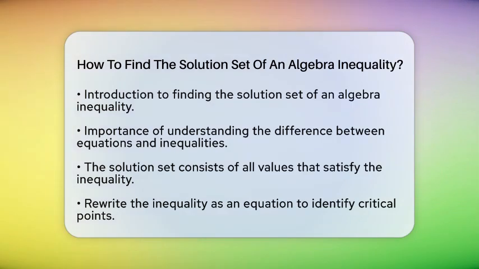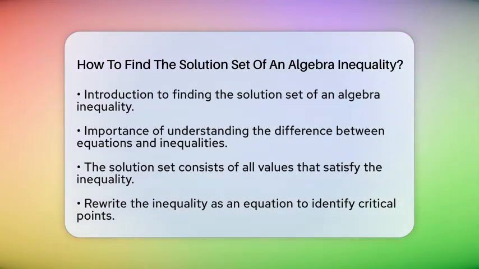To find the solution set of an algebra inequality, you start with a process similar to solving an equation, but there are some key differences due to the inequality symbol. The solution set includes all values of the variable that make the inequality true. First, you may want to rewrite the inequality as an equation to find critical points. For example, if you have 2 times the variable plus 3 greater than 3 times the variable plus 4, rewrite it as 2 times the variable plus 3 equals 3 times the variable plus 4. This helps you identify boundary values.